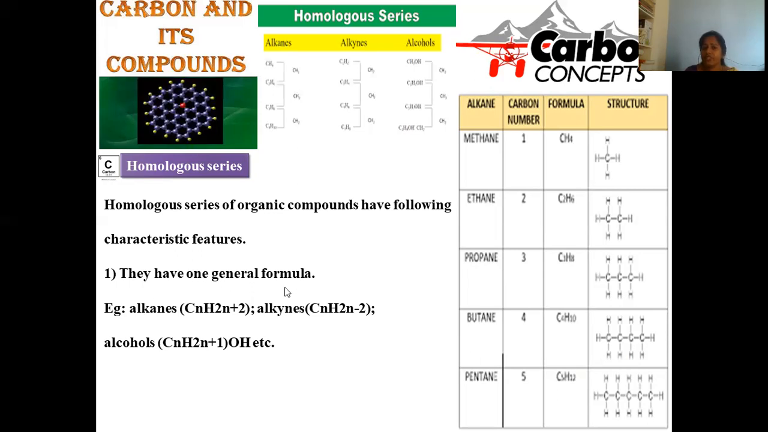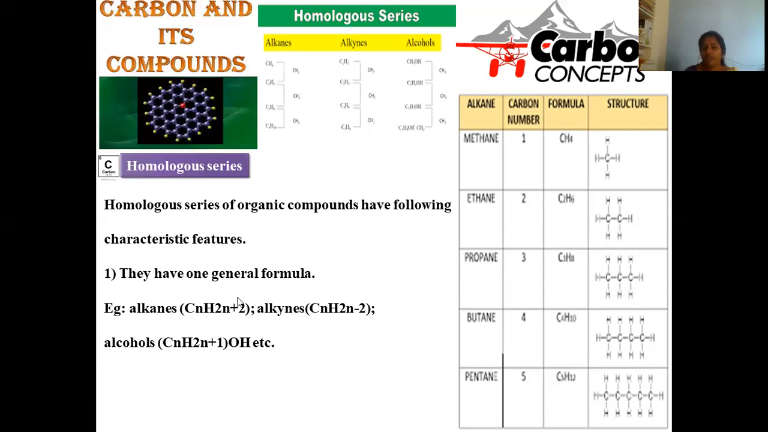They have one general formula. If you take one kind of compound, their general formula remains the same, right? So if you consider alkane, alkane is a kind of saturated hydrocarbon. In general, we can say paraffins. These paraffins are composed by the general formula CnH2n+2. Whatever the alkane, you can take methane, ethane, propane, butane, and pentane. All are composed by a similar general formula CnH2n+2.